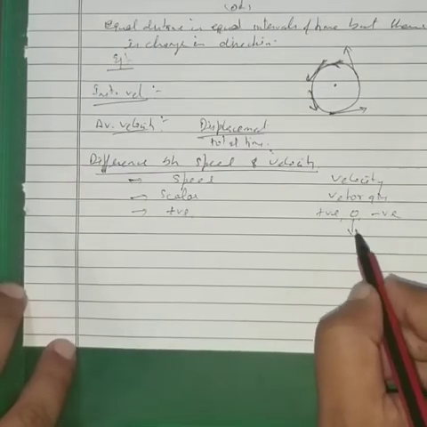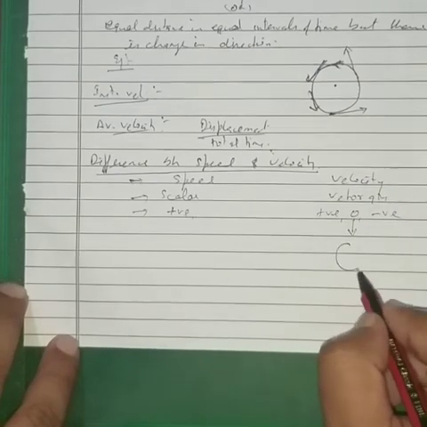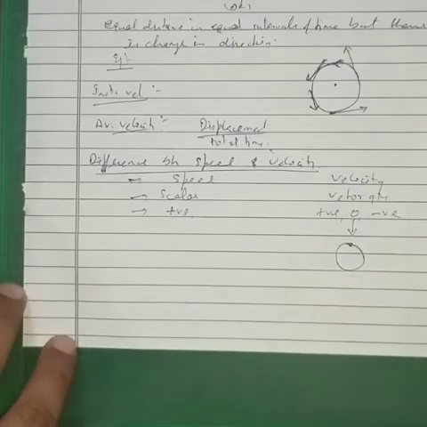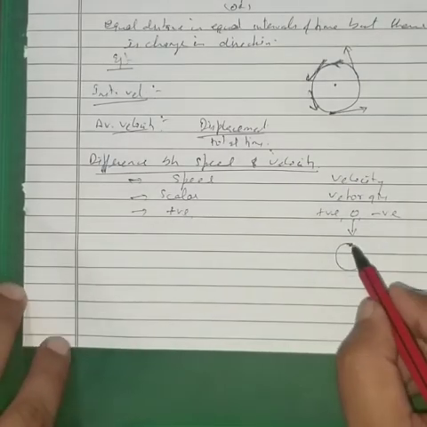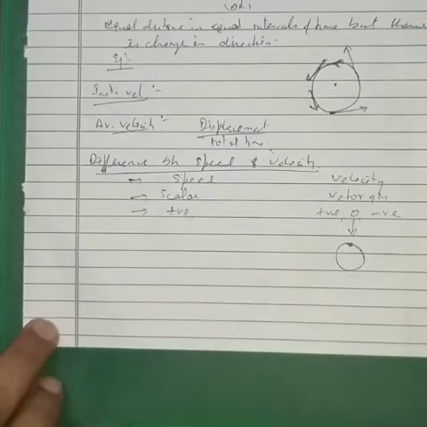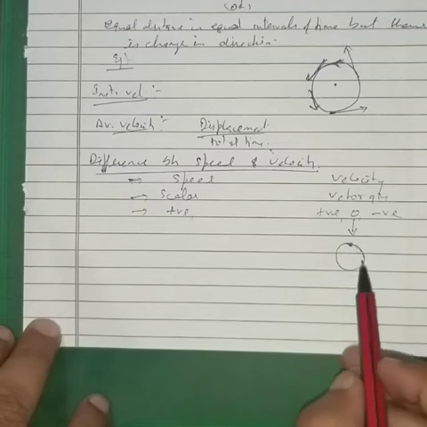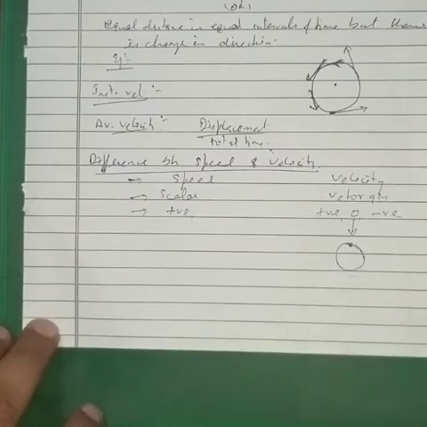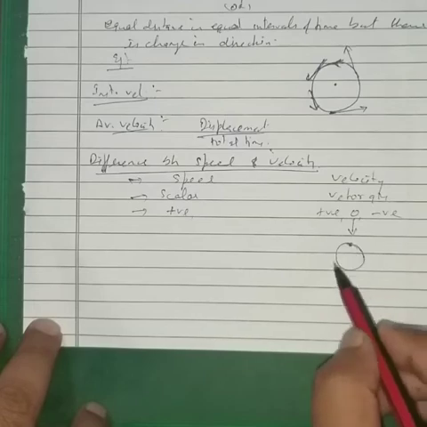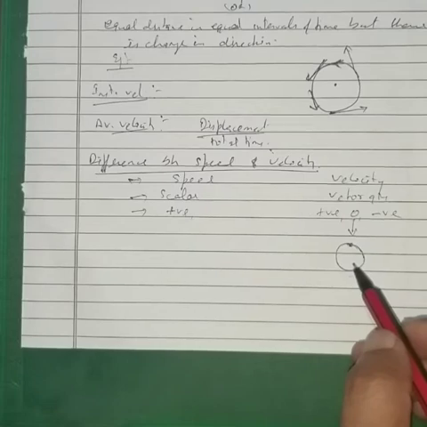For this zero case, we can take the case of circular motion. If a body reaches its initial or starting point, then the total displacement will be equal to zero. Then the average velocity will also be zero. So in the case of circular motion, the average speed may not be zero, whereas its average velocity is always zero.